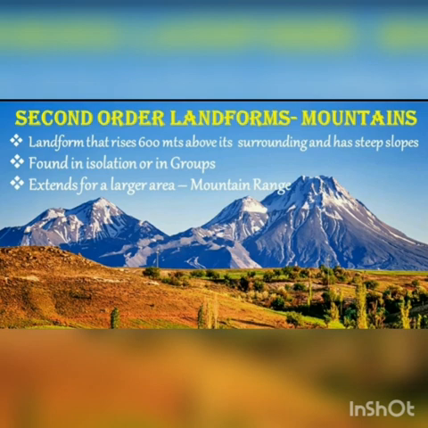Second order landforms. The second order landforms are categorized as mountains, plateaus and plains. Mountains. A landform that rises 600 meters above its surroundings and has steep slopes is called a mountain. Mountains are found in isolation or in groups. If the mountains extend for a larger area continuously, it is called a mountain range.